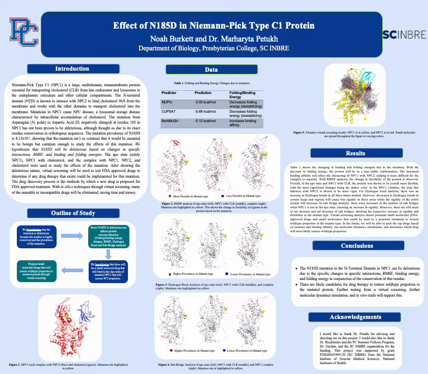Figure 4 shows salt bridge analysis, another type of specific interaction. There were increases in the number of salt bridges when NPC1 is not in the apostate, showing an increase in rigidity. However, there are still areas of net increase and net decrease of salt bridges, showing the respective increase in rigidity and flexibility in the mutant type.